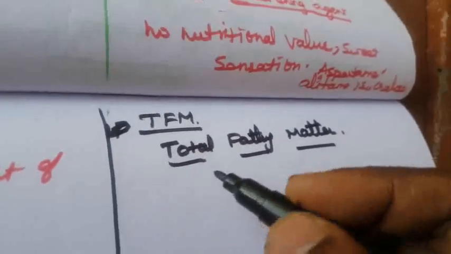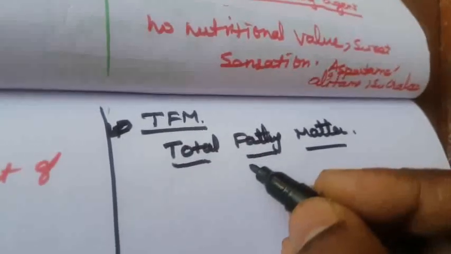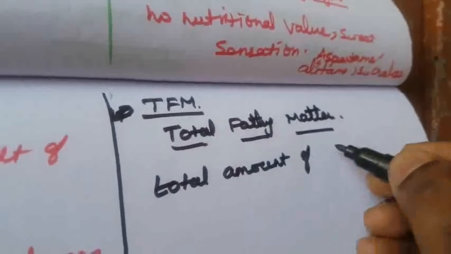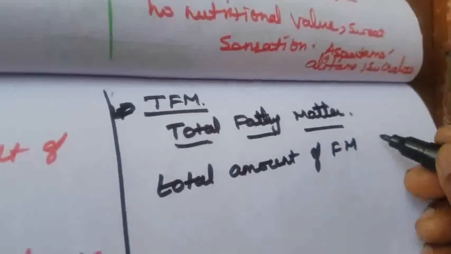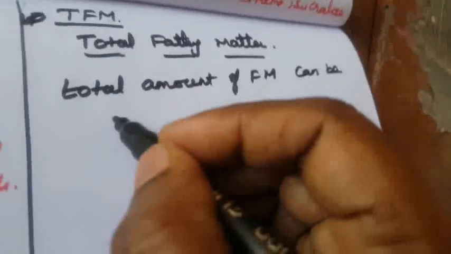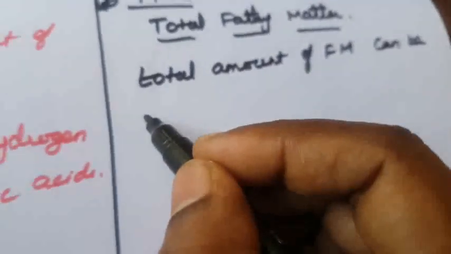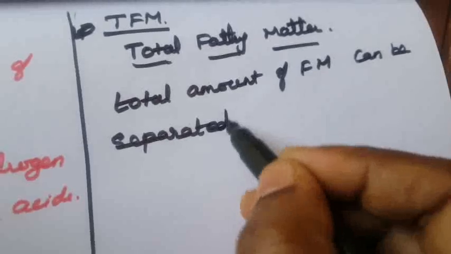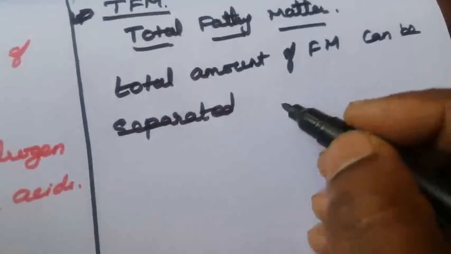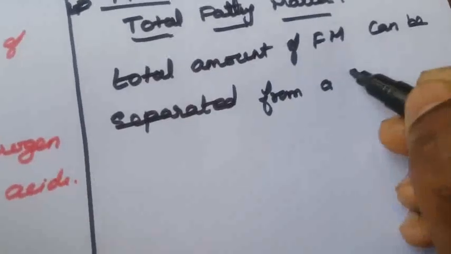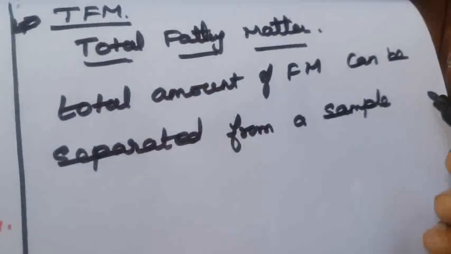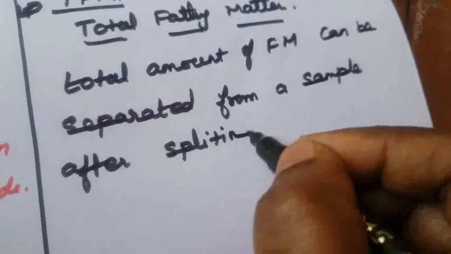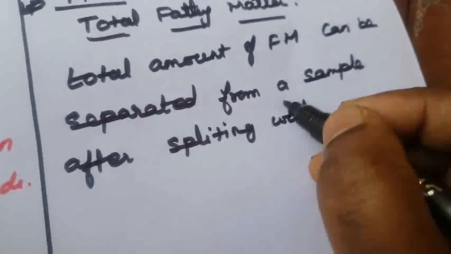So after the splitting, the total amount of fatty matter can be separated from a sample after splitting with mineral acid.